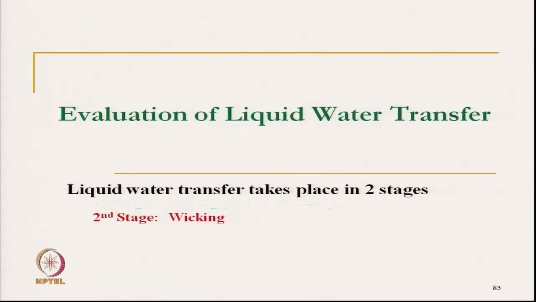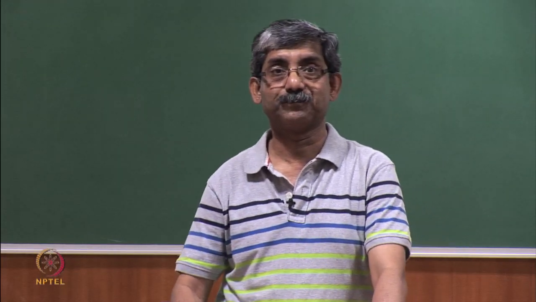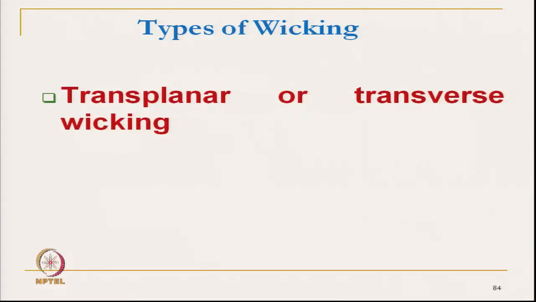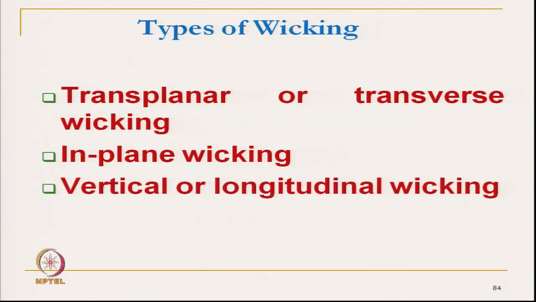So, now we will discuss the evaluation methods for wicking. There are three types of wicking: transplanar or transverse wicking, in plane wicking along the plane of the fabric, and vertical or longitudinal wicking. In plane wicking is also termed horizontal wicking.